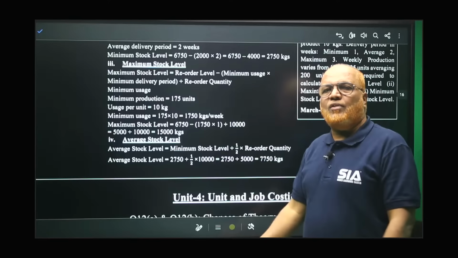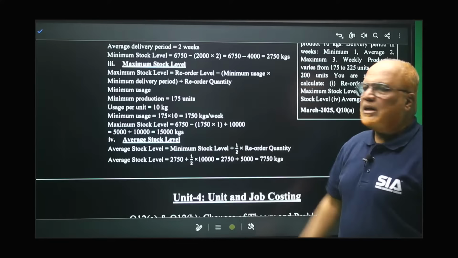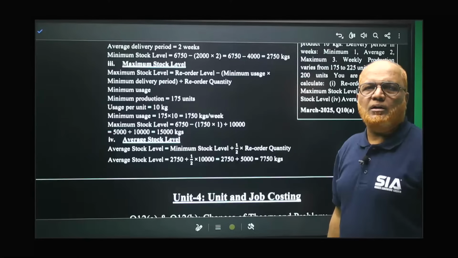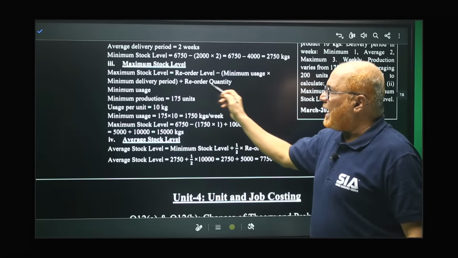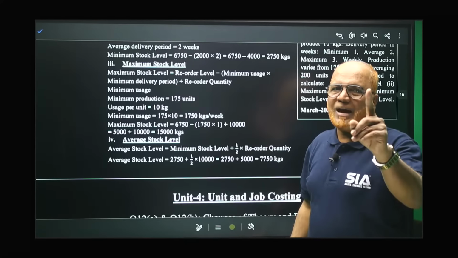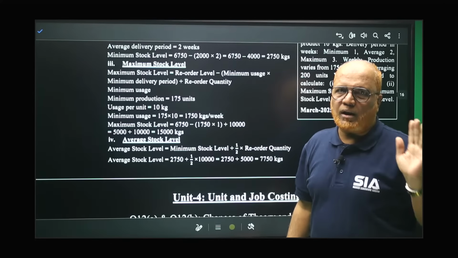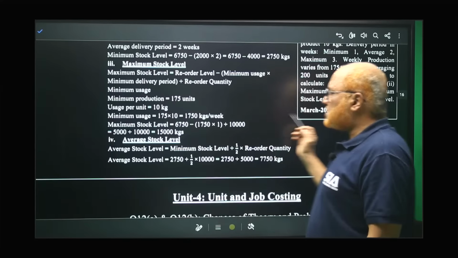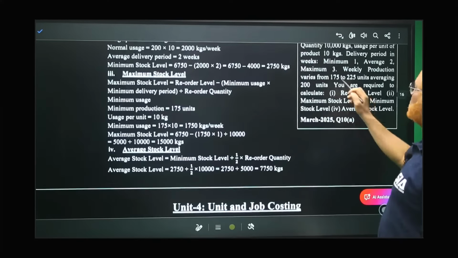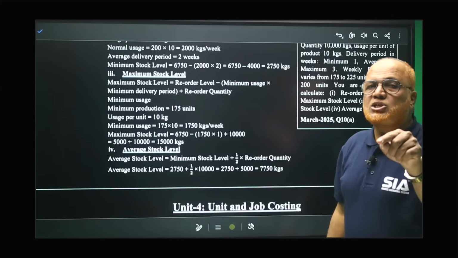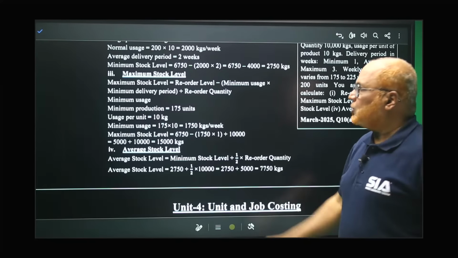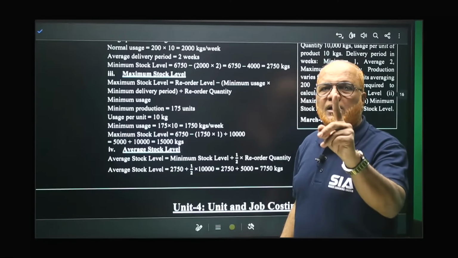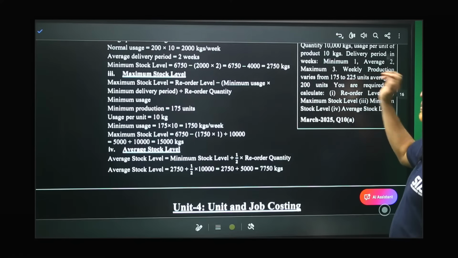The maximum stock level formula is reorder level minus minimum usage into minimum reorder period, then plus reorder quantity. तो यहाँ पर reorder quantity को बाद में add करेंगे. Reorder quantity is required only in maximum level. In minimum level, we don't require reorder quantity. Remember, point to be noted. Now, minimum usage. The minimum usage given in the problem is 175 units, and each unit requires 10 kilogram. So 175 into 10, 1750 is the minimum usage. And minimum reorder period is 1 week, as given in the problem.